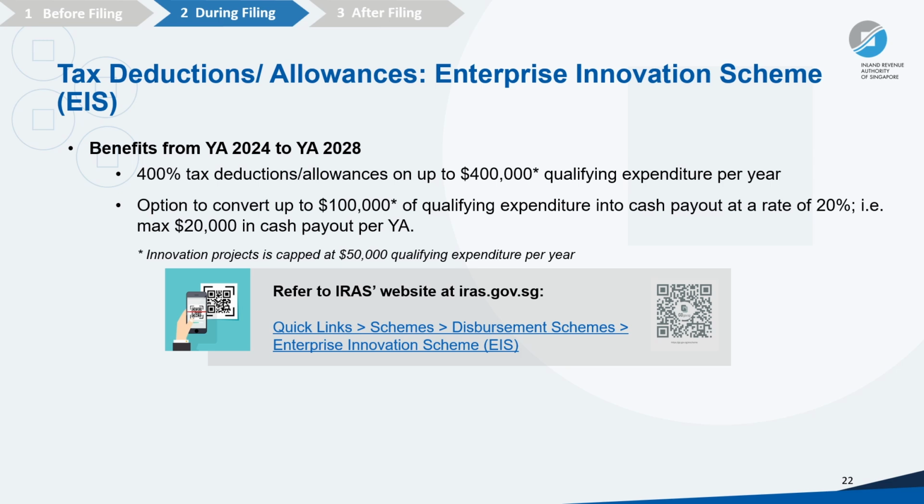From YA 2024 to YA 2028, business are allowed to claim either 1. 400% tax deductions or allowances on up to $400,000 qualifying expenditure per year, or 2. Option to convert up to $100,000 of qualifying expenditure into cash payout at a rate of 20%, that is maximum $20,000 in cash payout per YA.